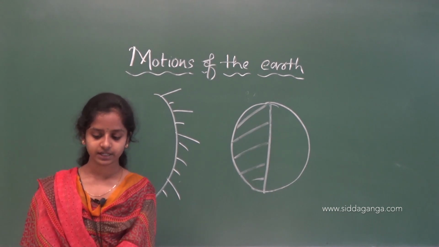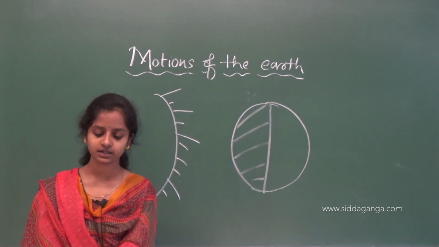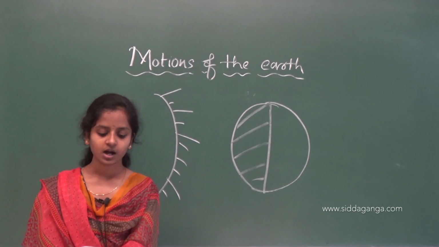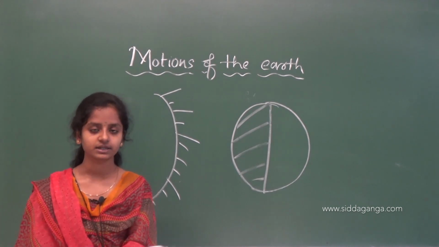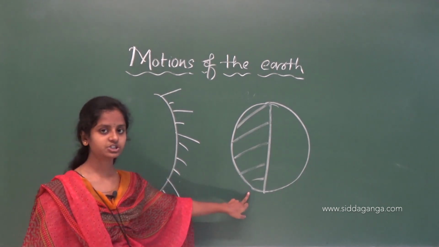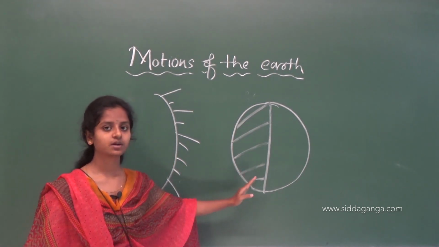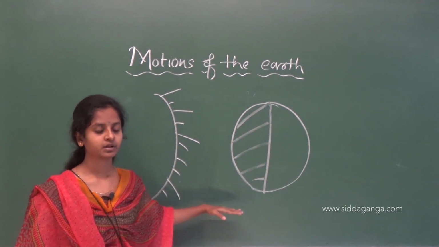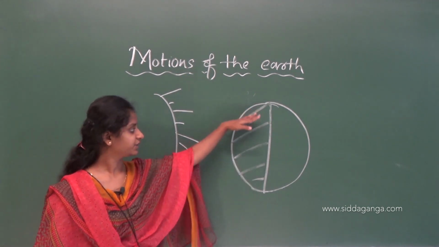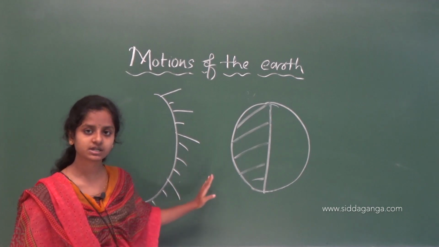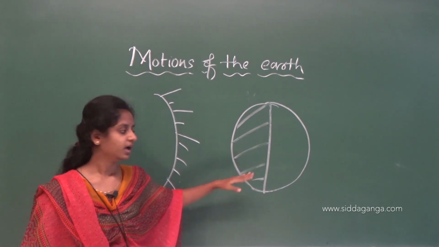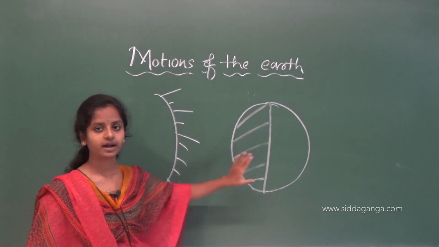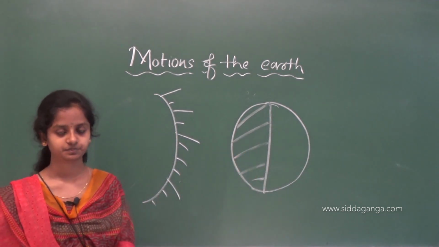Then, the portion facing the sun experiences the light, experiences the day, while the other half away from the sun experiences the night. So, earth is spherical in shape, that is why half of the earth surface will receive light from the sun at one time. This surface which receives light from the sun will have day and the other will be night. So, this will be day and this surface will be night.